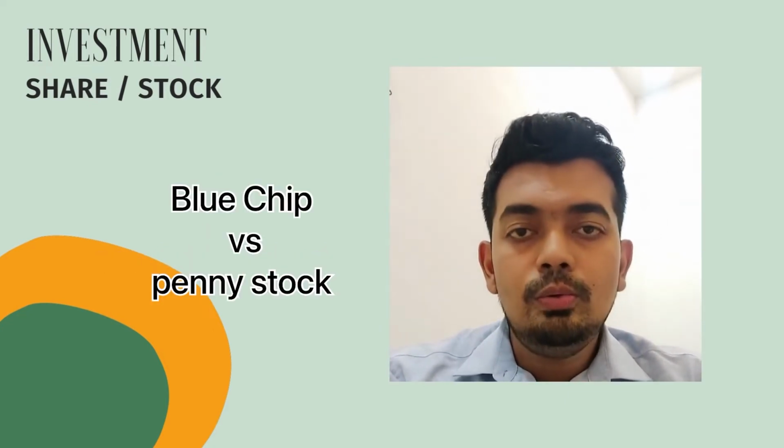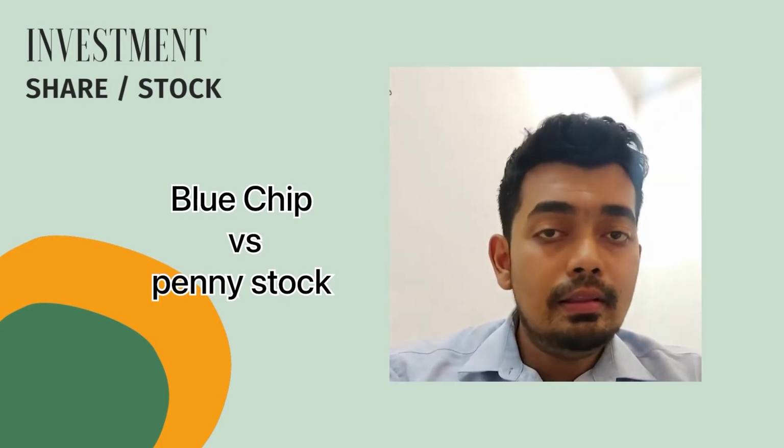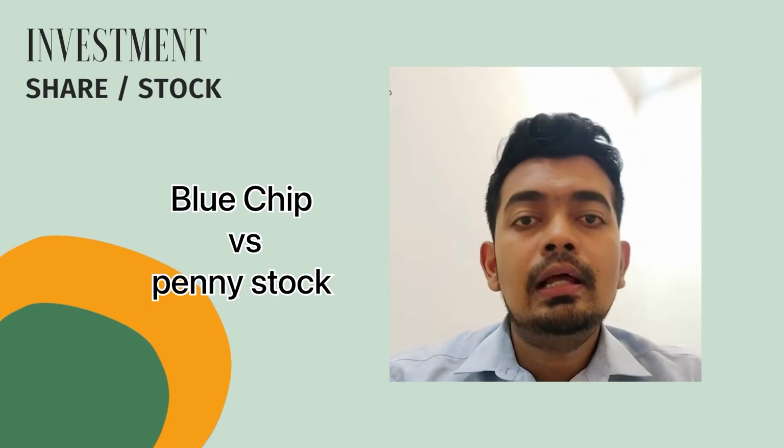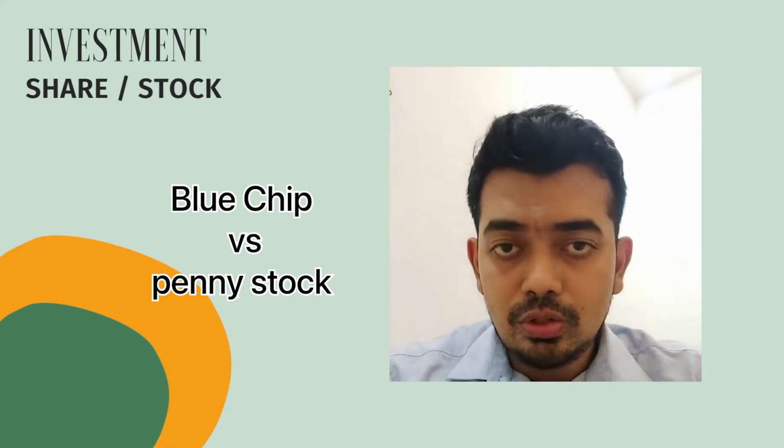Next, we move into blue chip stocks and penny stocks. Blue chip stocks are among the market leaders. They are very stable. Even in inflation, they do not immediately slump in price, like Johnson & Johnson and Walt Disney.